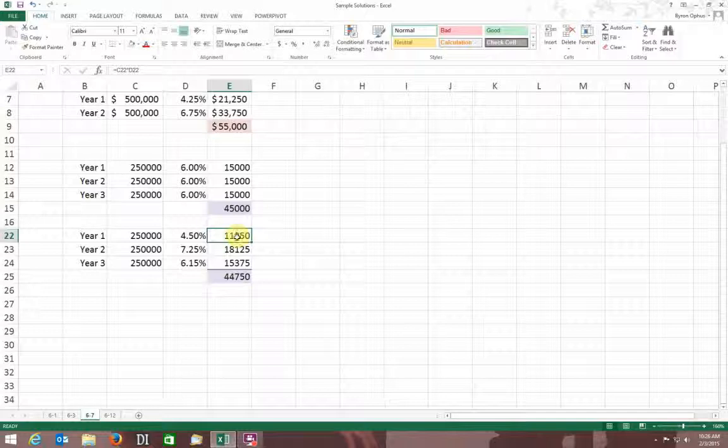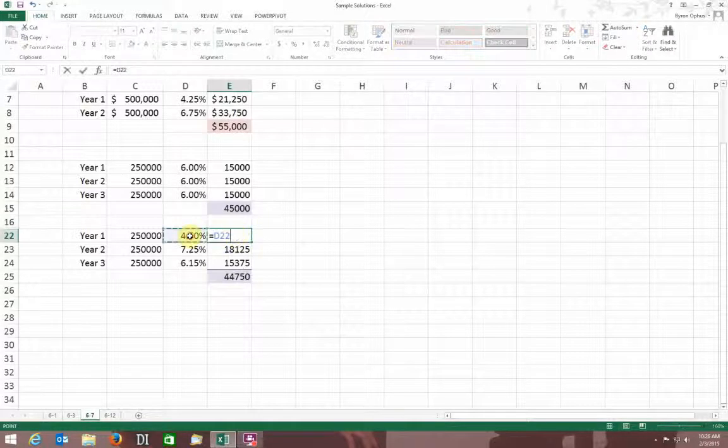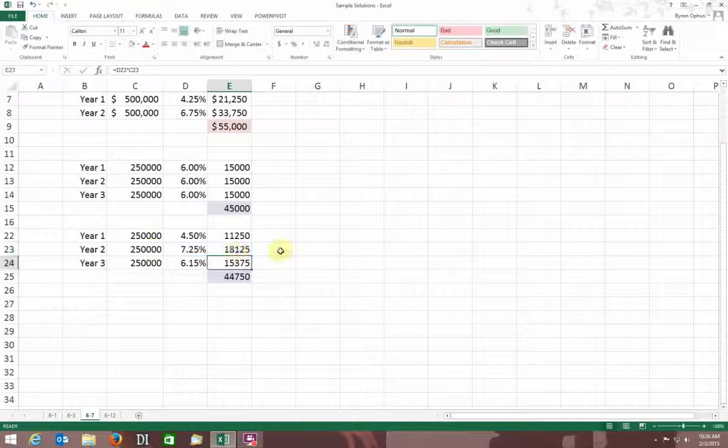But again, it's just my rate times my amount. So my rate times my amount, and I could have dragged that down, and I still can for the last one. And then I just sum those interest amounts up.